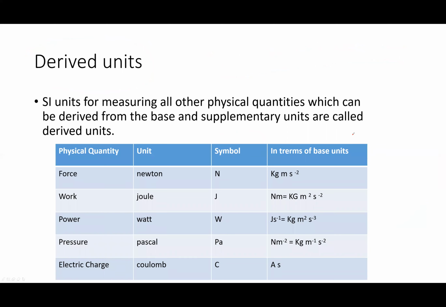Now derived units. The units of derived quantities are called derived units. Force is a derived quantity, so Newton is a derived unit. Work is a derived quantity, power is a derived quantity, pressure is a derived quantity, electric charge is a derived quantity, so their units are derived units. Joule, watt, Pascal, Coulomb, these are derived units. These are the symbolic representations: for Newton, N; for Joule, J; for watt, W; for Pascal, Pa; for Coulomb, C. It is the equivalency of the units.